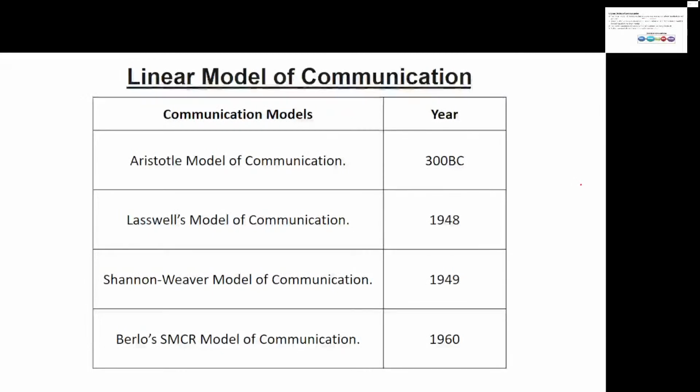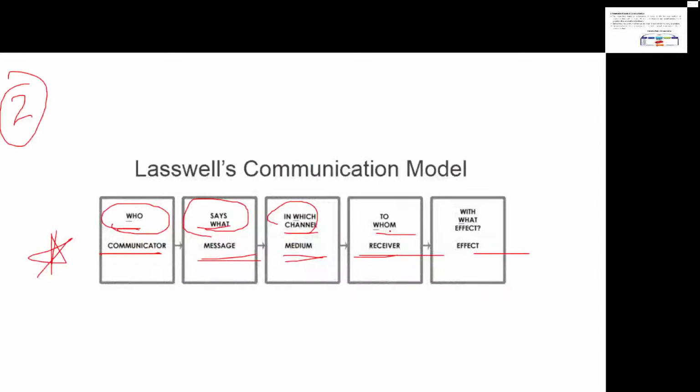Sometimes you get a question on this particular model asking what the components are. So you have to remember that this model is one of the influential models of communication, which indicates the who, what it says, the channel, to whom, and the impact or the effect.